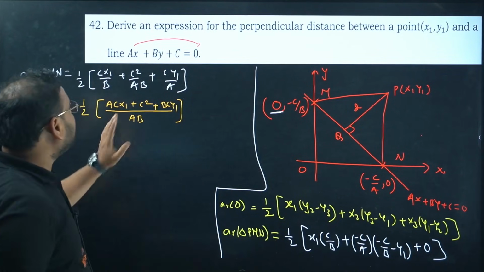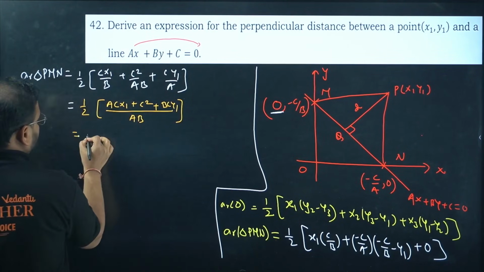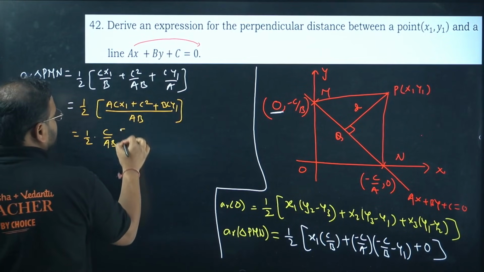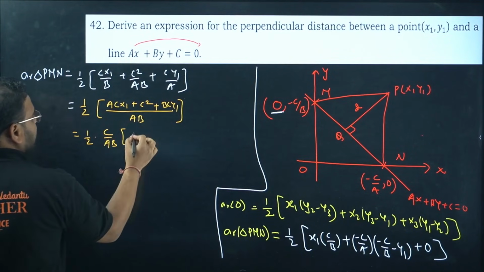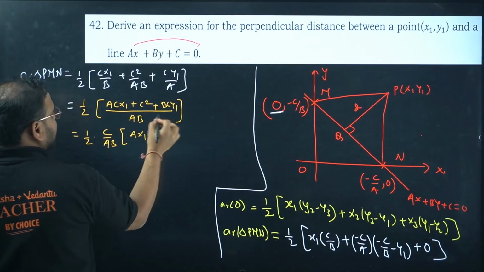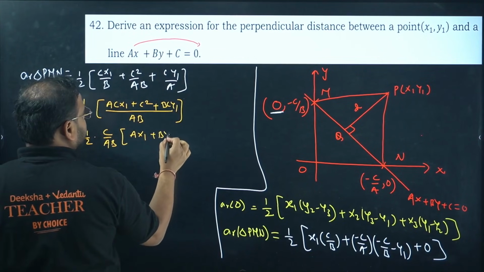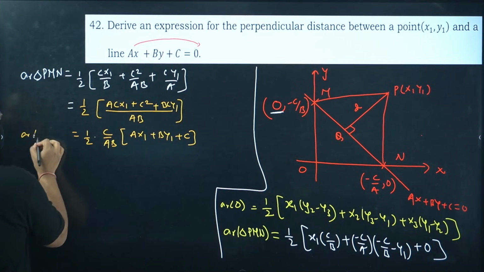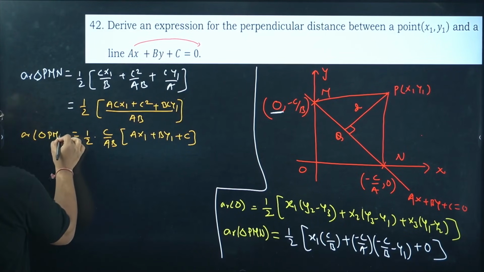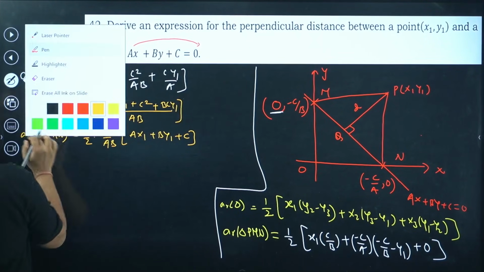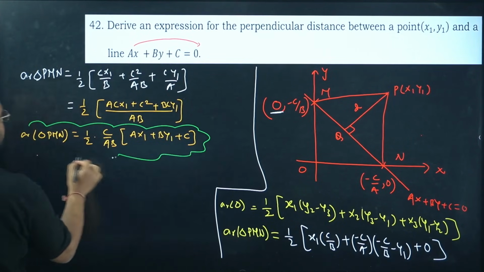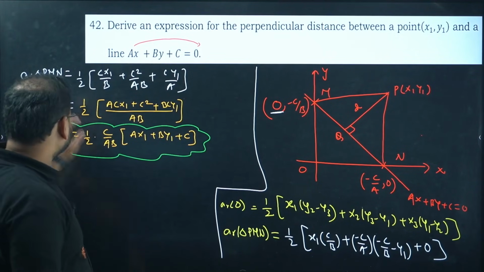You can see that c by ab is common, and 1 by 2 is also there. So once you take that common, I have a x1 plus b y1 plus c, and this is my area of triangle PMN so far.